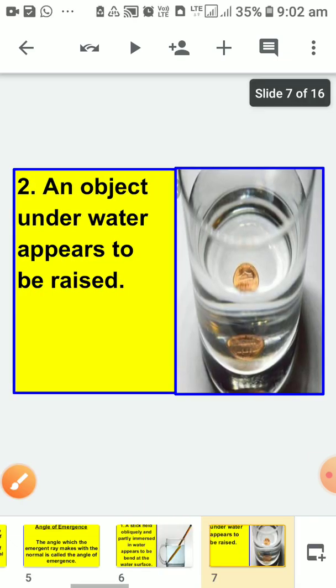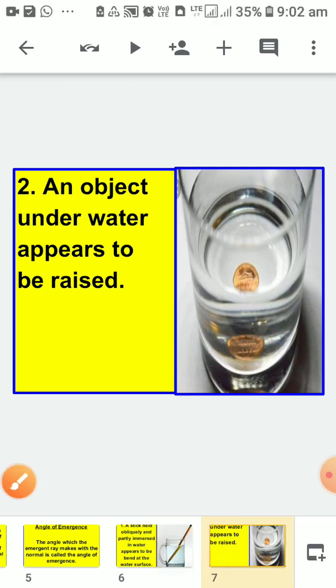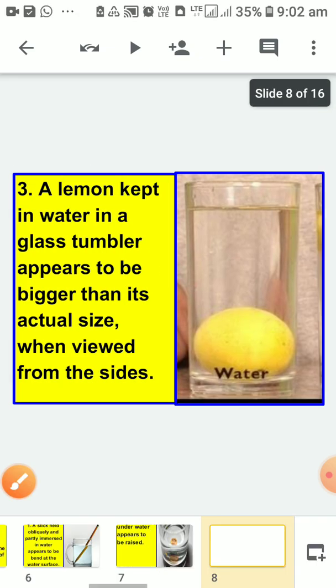Now, the second effect is an object under water appears to be raised. Okay, the object is kept here. It is at the bottom. But when we are seeing it, then it will appear to be raised from its actual position. It is also due to refraction.